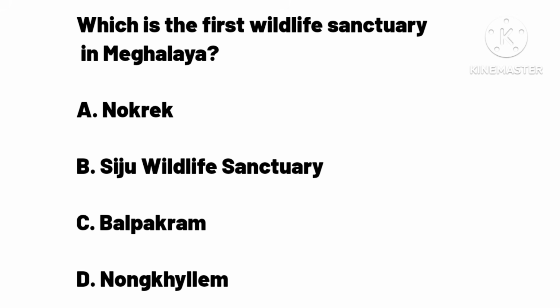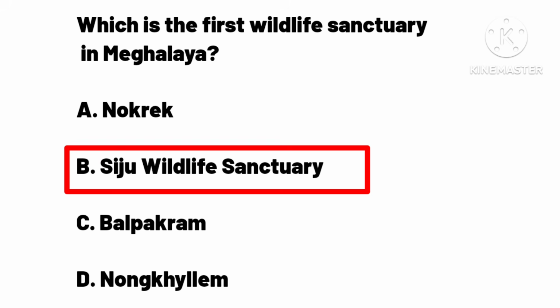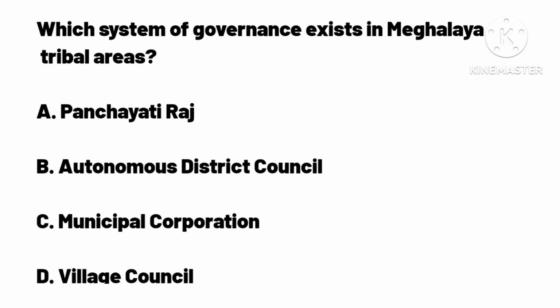Which is the first wildlife sanctuary in Meghalaya? A. Nokrek. B. Siju Wildlife Sanctuary. C. Balpakram. D. Nongkhyllem. Answer B. Siju Wildlife Sanctuary.